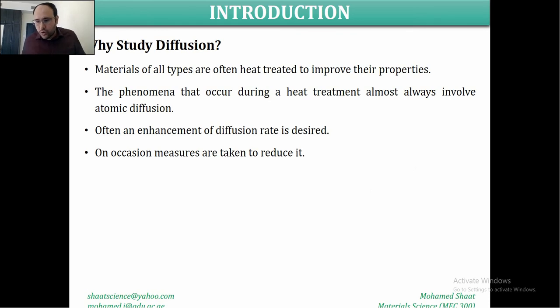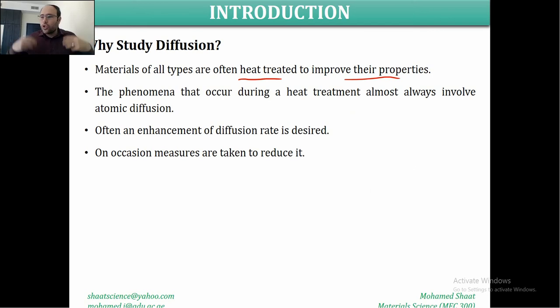One of the easiest ways to do so is heating the material, or increasing its temperature. This would increase the possibility of atom diffusion inside the material. So materials of all types are often heat treated to improve their properties. Heat treatment, which will be covered over the next chapters, is one of the approaches of enhancing or changing some properties of the material, especially mechanical properties. In this process, we heat the material to a certain temperature level, then cool it down at a certain rate, so we end up with changes in the material properties. This will be covered in more detail over the next chapters.